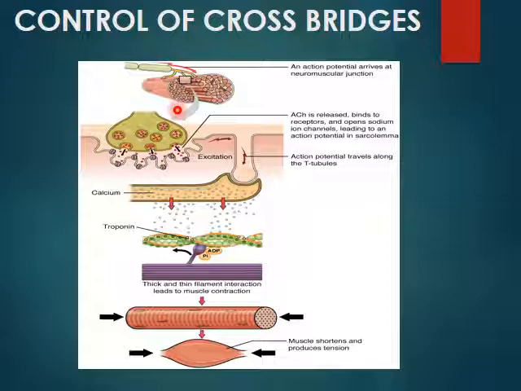The membranes of the sarcoplasmic reticulum contain the active transport proteins that will be pumping the calcium ions back into the storage sites. So this is how muscle contraction is controlled.